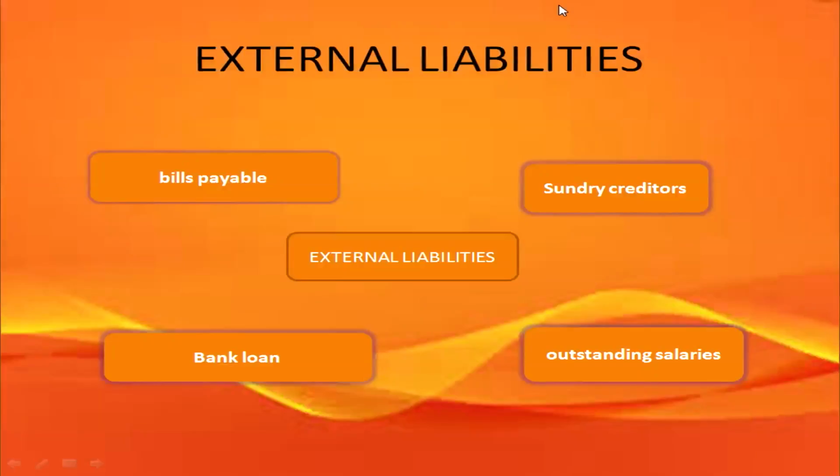So, these are the amounts which the business owes to outsiders, either to creditors or to banks and financial institutions. Some examples of external liabilities are bills payable, bank loan, outstanding salaries, sundry creditors.